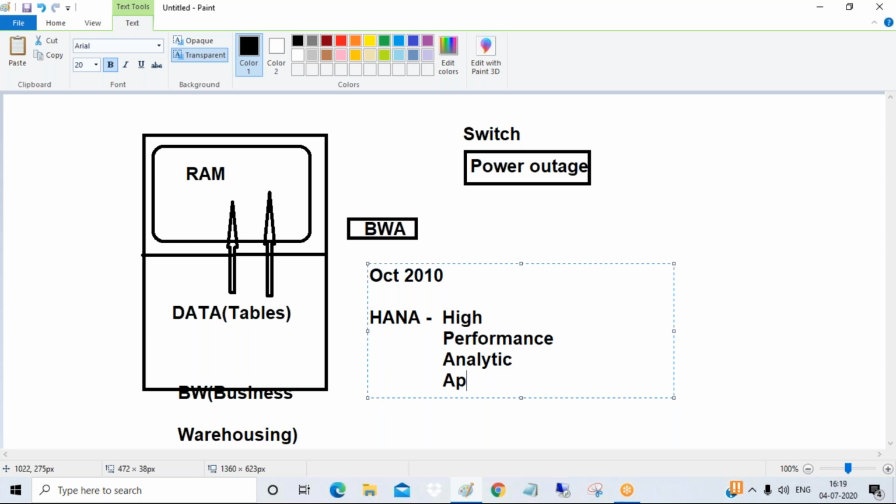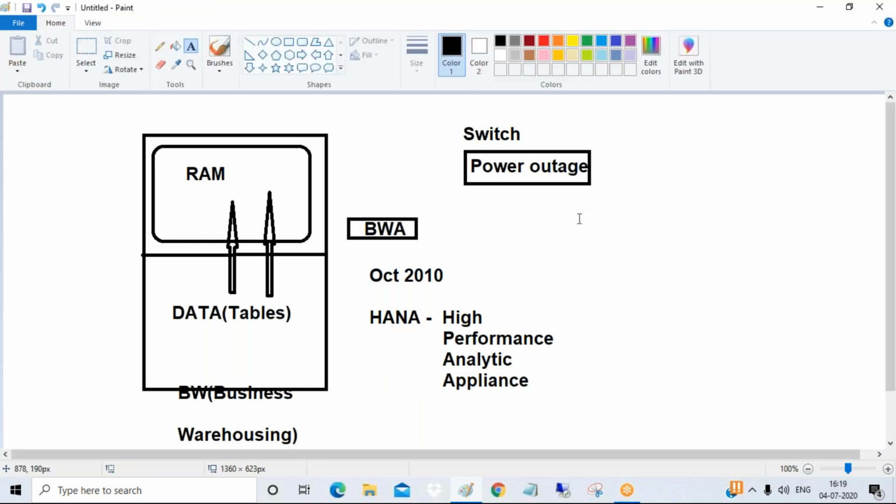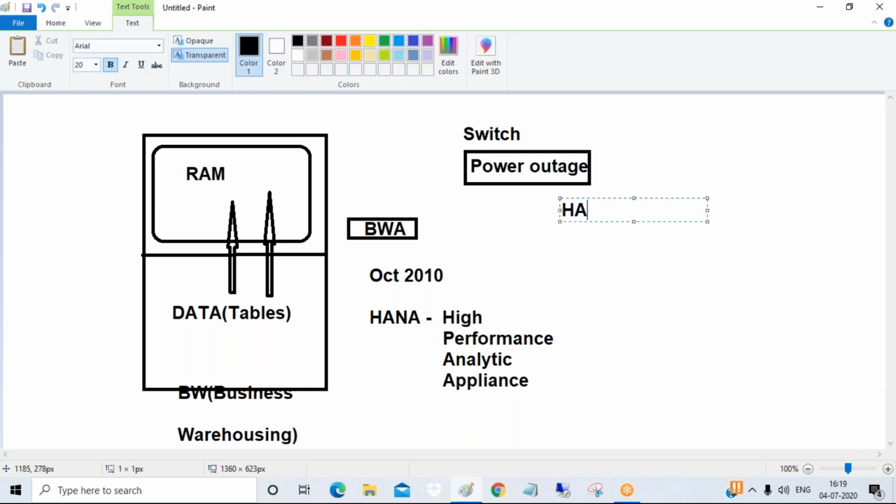High Performance Analytic Appliance. So what do you mean, guys? What does this mean? First of all, I want you to understand HANA is a database. On top of it, HANA is a platform. It is not only a database, HANA is a platform. It is not only a platform, it is hardware also, guys. It supports hardware, a special hardware also, and software also. So HANA is all in one, guys.